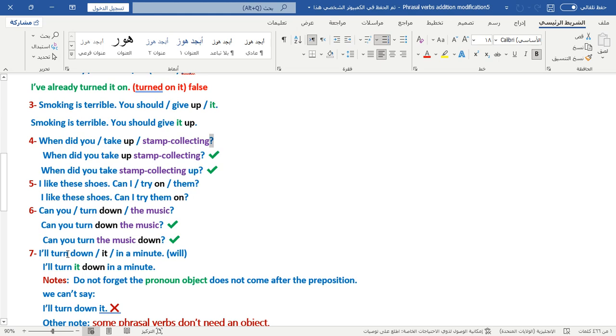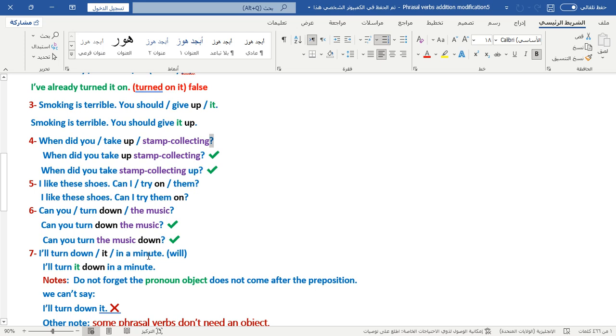After the verb turn comes the preposition or the object. The object is a pronoun, so we should put the object pronoun first and then the preposition down, and complete this sentence. The complement of the sentence is in.